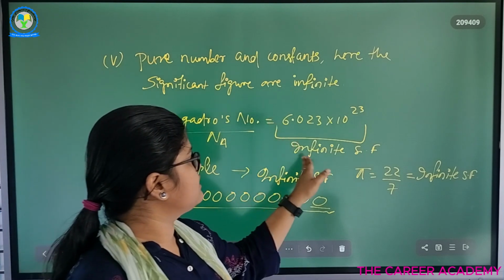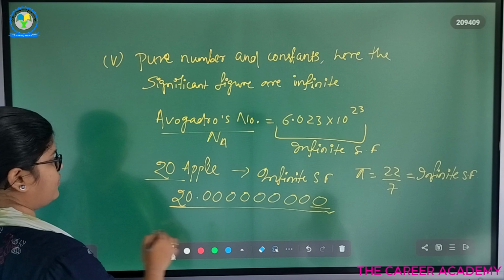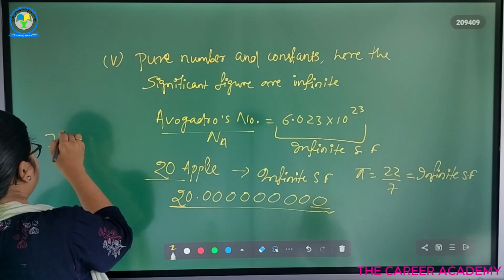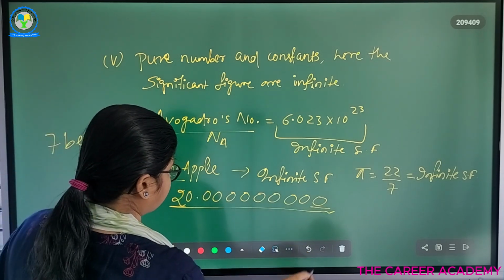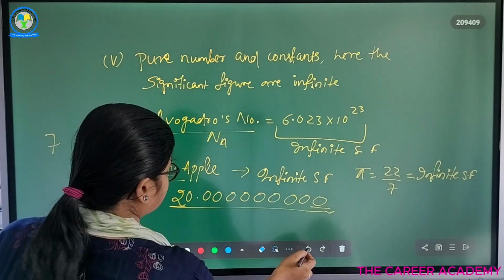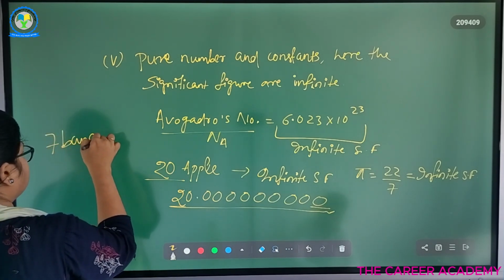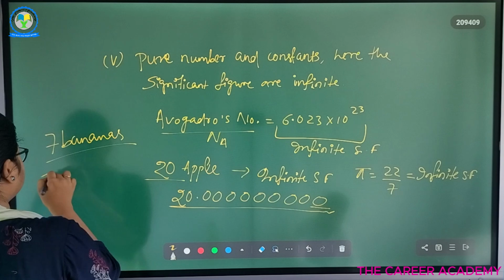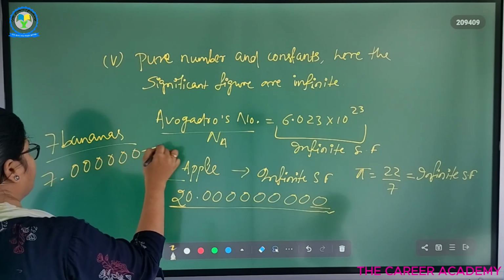We can say that in this we have infinite significant figures. Let's say 20 apples or 7 bananas. We can say that in 7 there are infinite significant figures.